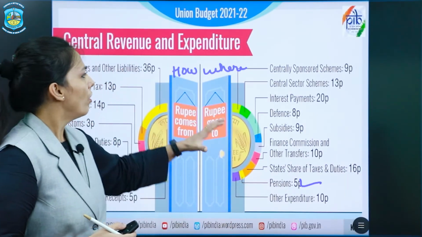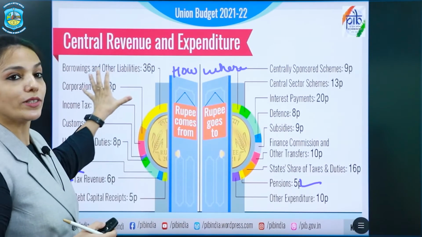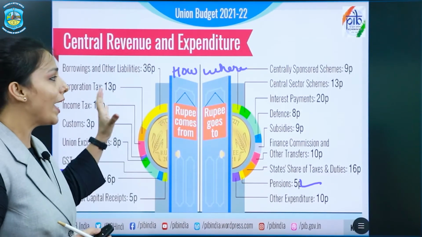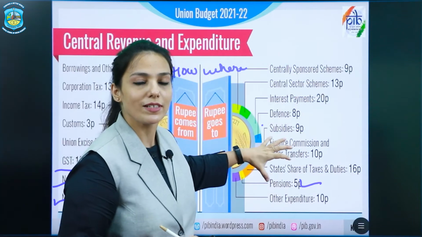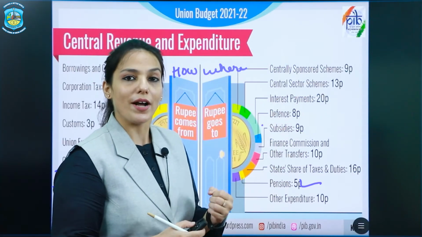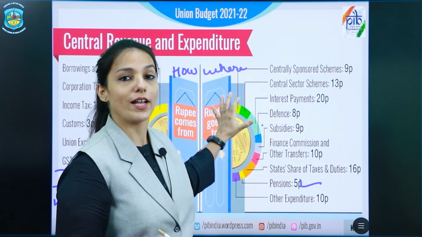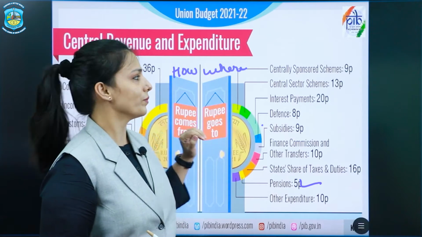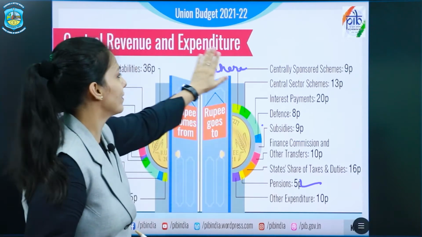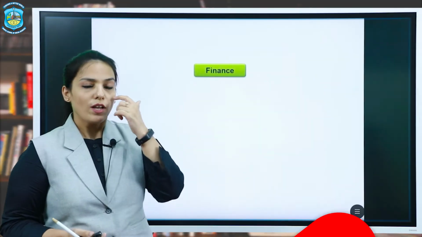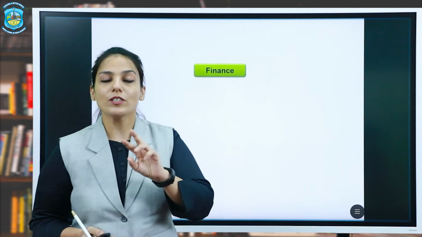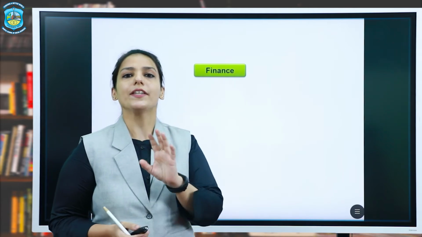Now, how does the government receive this money and where does it spend? That is studied by a branch of economics that is called public economics or public finance. Now, there is a difference between the terms finance and economics.